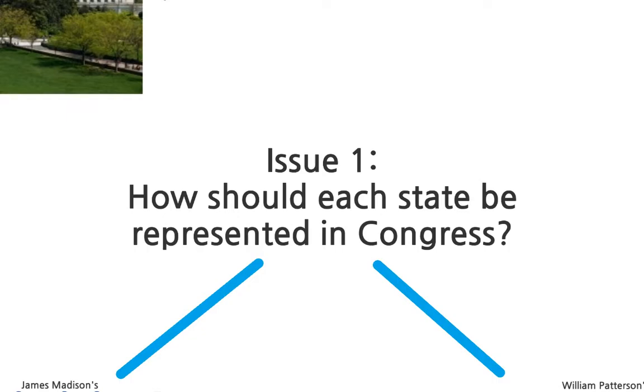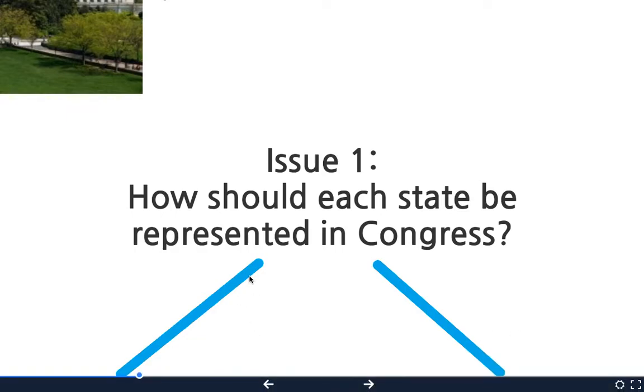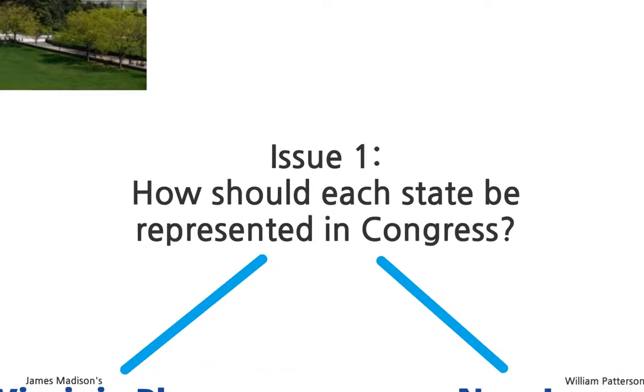So, they first were going to address how each state should be represented in Congress. And they have 2 different sides. So, on the left side of your paper, let's write the first side, and on the right side, we will put the opposite side. Here is side 1, here is side 2, and then in the middle, we're going to put their compromise, the agreement they ended up coming to.